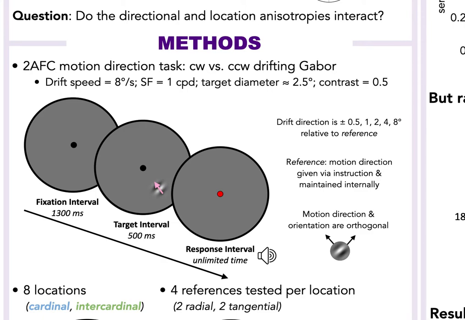Each trial begins with a fixation period, followed by the target interval, when the drifting Gabor appears for 500 milliseconds. Then observers have unlimited time to submit a response. In the trial sequence shown, the Gabor's drift direction is offset slightly with respect to an upper left reference direction. Each experimental session used a unique reference direction.